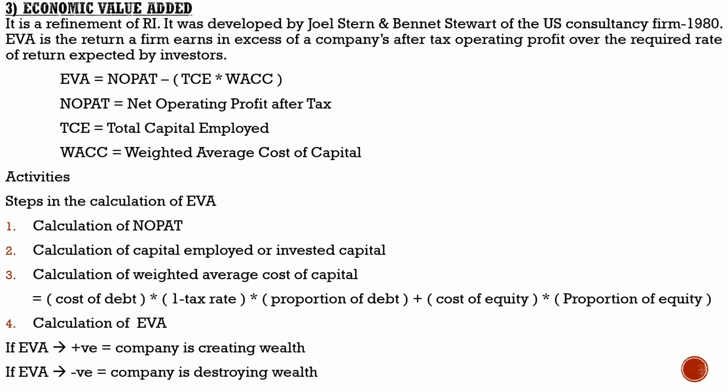And for your homework activity, try to identify in detail the steps in the calculation of EVA. There are points that have to be considered while calculating NOPAT, as well as calculating capital employed, as well as calculating weighted average cost of capital. I have just given details regarding the core area of the calculation of EVA. Sometimes in university exams, they might ask, explain briefly the steps in the calculation of EVA. In that case, you need to specify the factors that have to be considered under NOPAT.